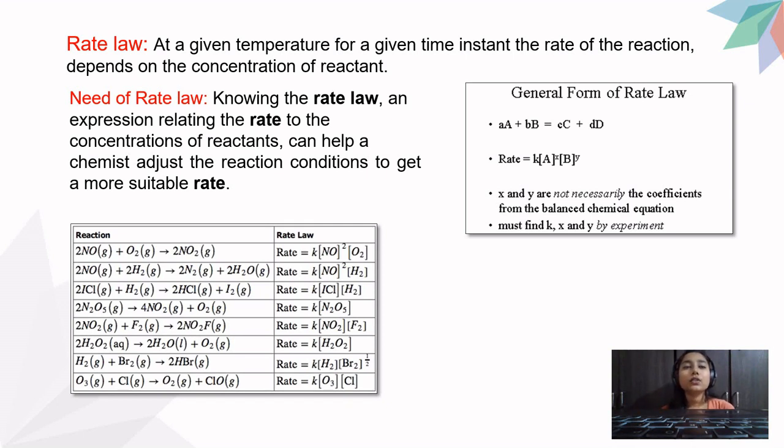Okay. So here you have a picture and you can see some examples. There are many reactions here, and the first reaction is 2NO plus O2 will give you 2NO2, and you can see the rate equation. I'll clear a thing over here that small a, small b cannot be equal to x and y.